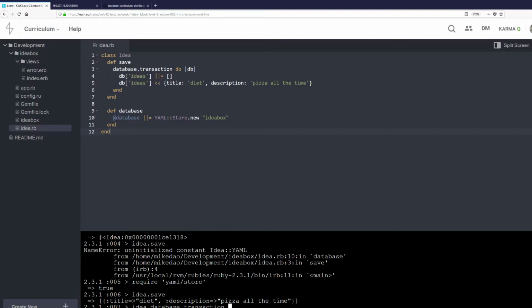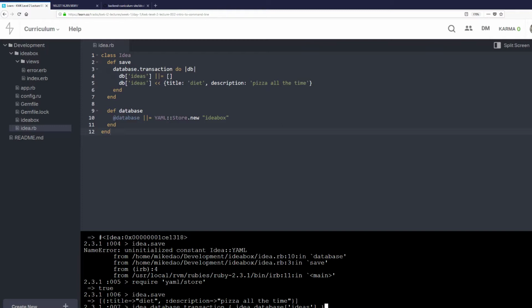idea.database.transaction and colon idea.database ideas squiggly bracket. Pro tip, be very, very careful typing symbols in. I would say that 95% of my errors as a programmer are because I misspelled something, used the wrong punctuation, wrong symbol when I wanted to use something else. But usually it's misspelling.